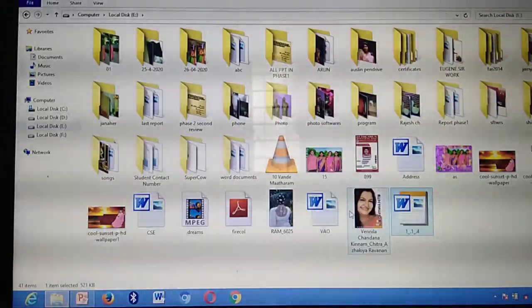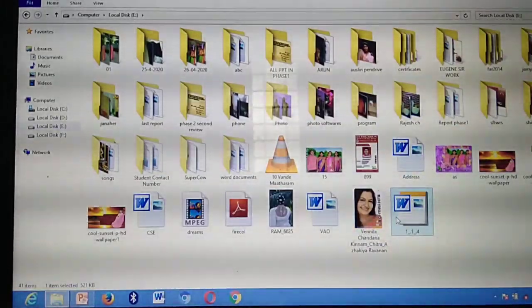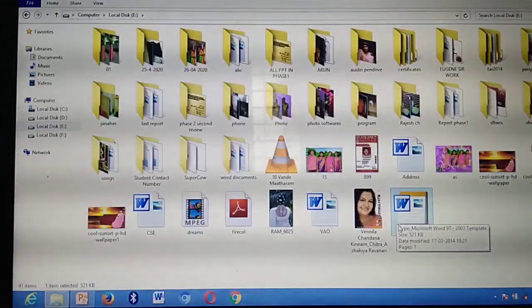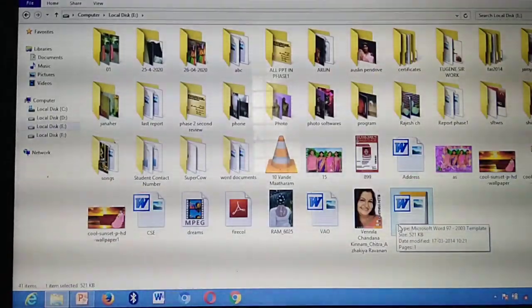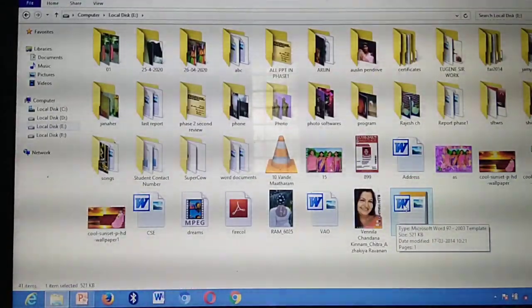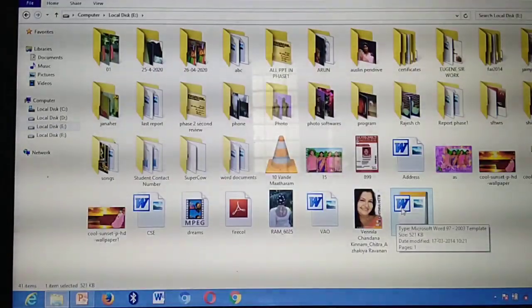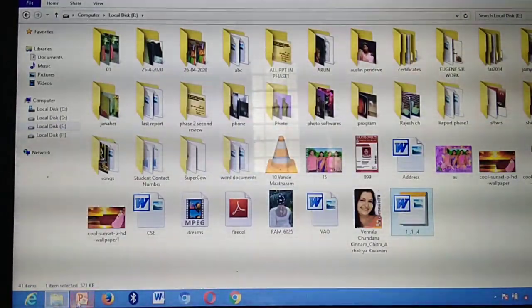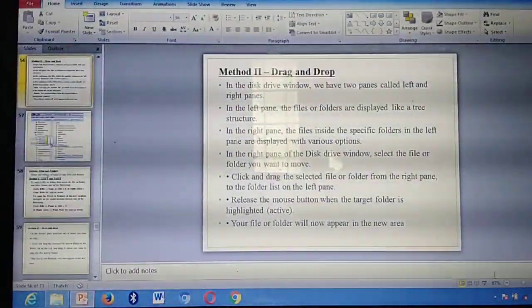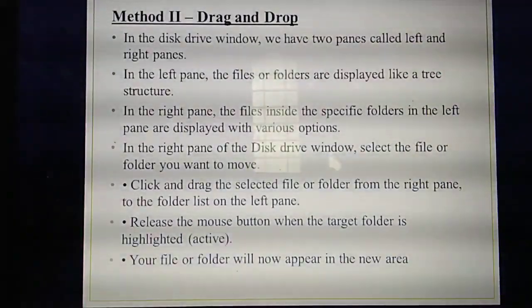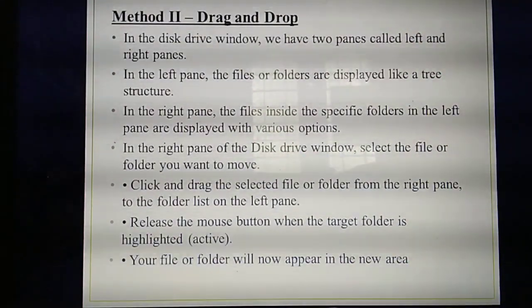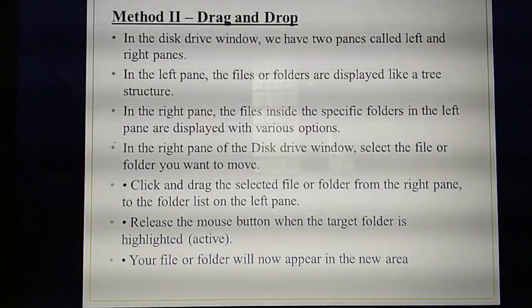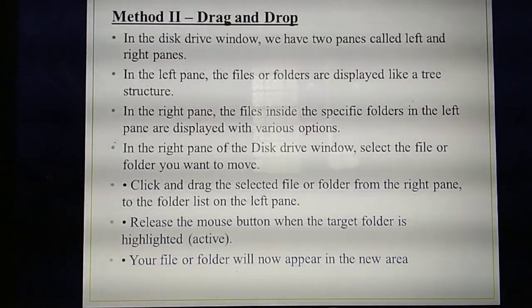Okay. But copy and paste is the same method. Copy means, instead of cut, which one do you need to select? Copy option. Okay. So with copy, the file will be there in both places. But the cut option is not like that. The file will be only in the selected location. In the first location the file will not be there. Understand? Yes. Next method is drag and drop.